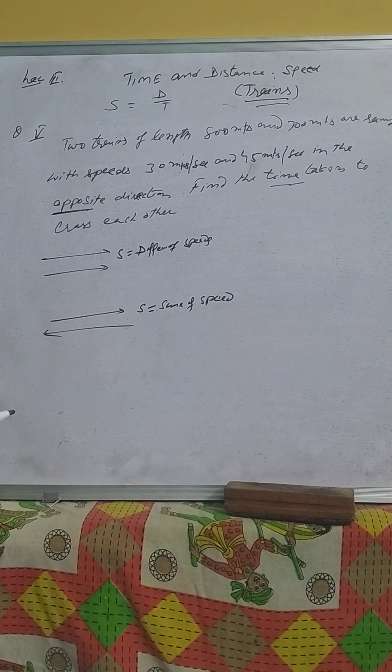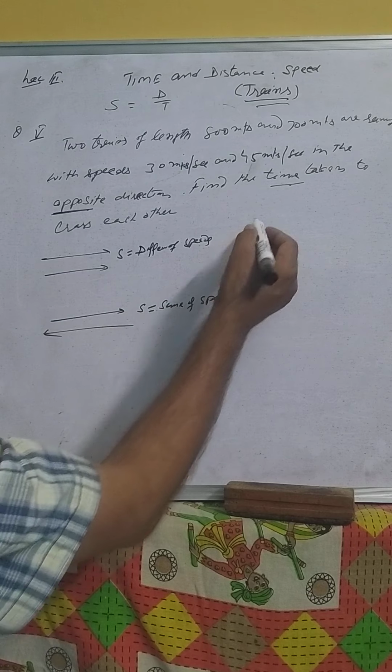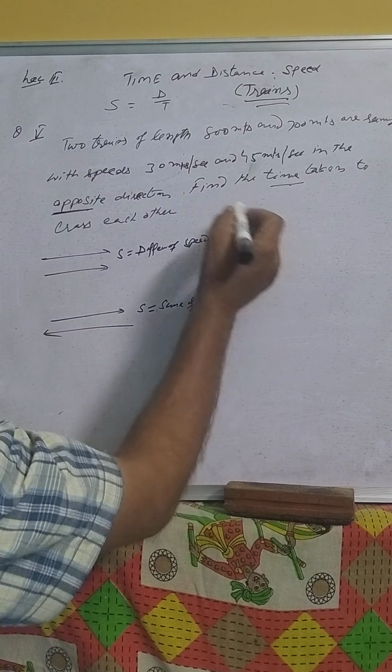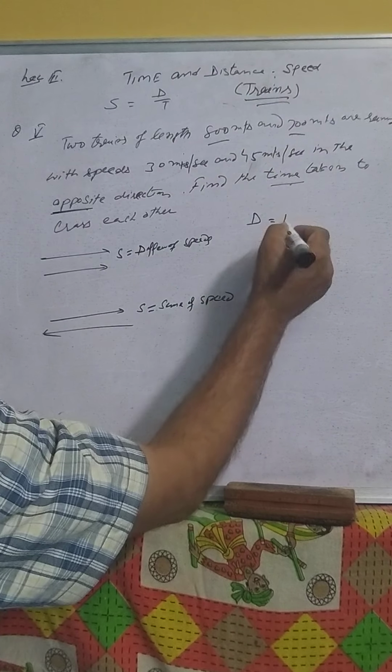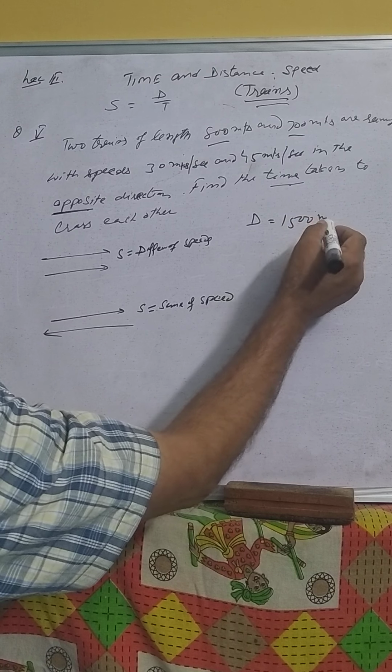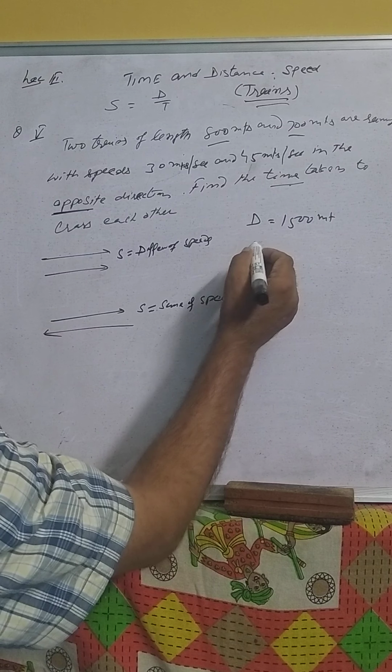Now here the speeds are 30 and 45 meters per second. Total distance is 800 plus 700, which is 1500 meters.